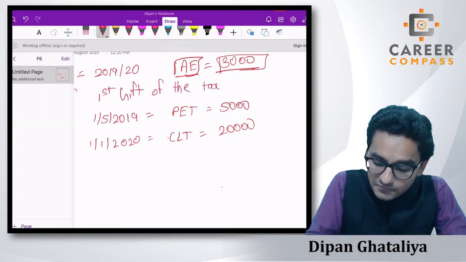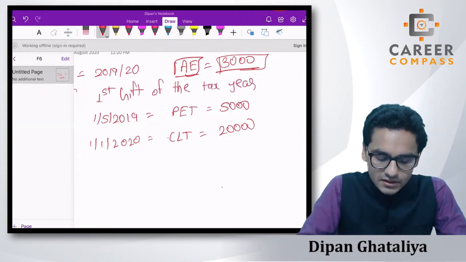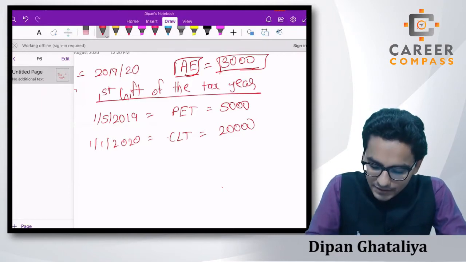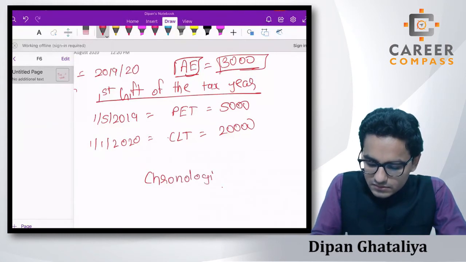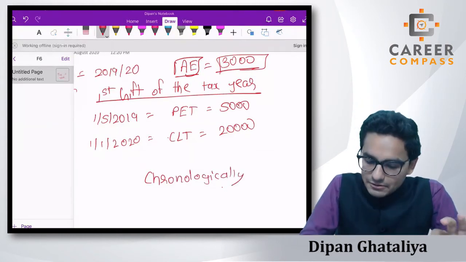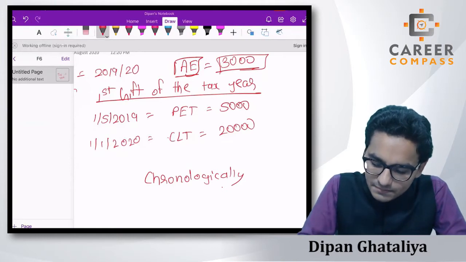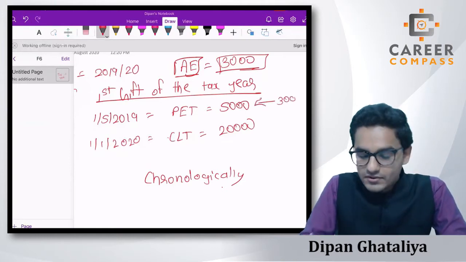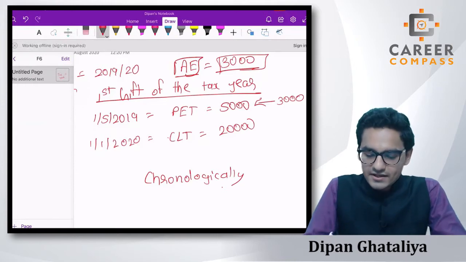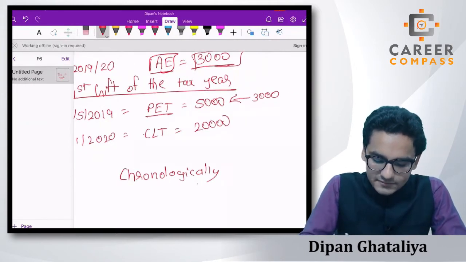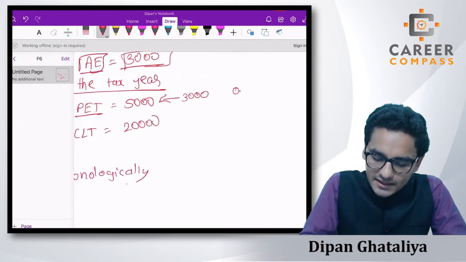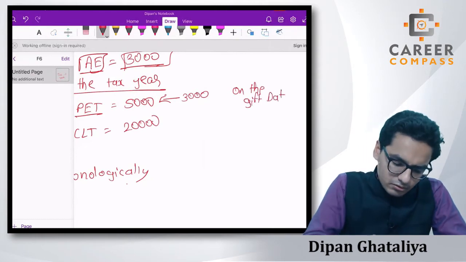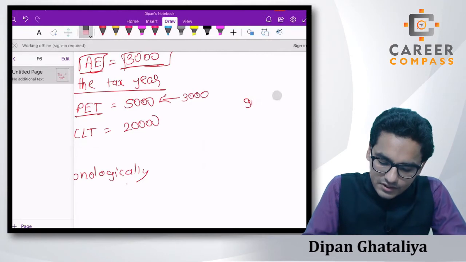So unfortunately, students, because of this rule, because of simply the word chronologically, we compulsorily have to utilize this 3,000 against this PET, and we will not get any kind of tax advantage, because you know that in the case of a PET you don't need to pay any IHT on the gift date. So I know that it's a wastage of the annual exemption amount, but still